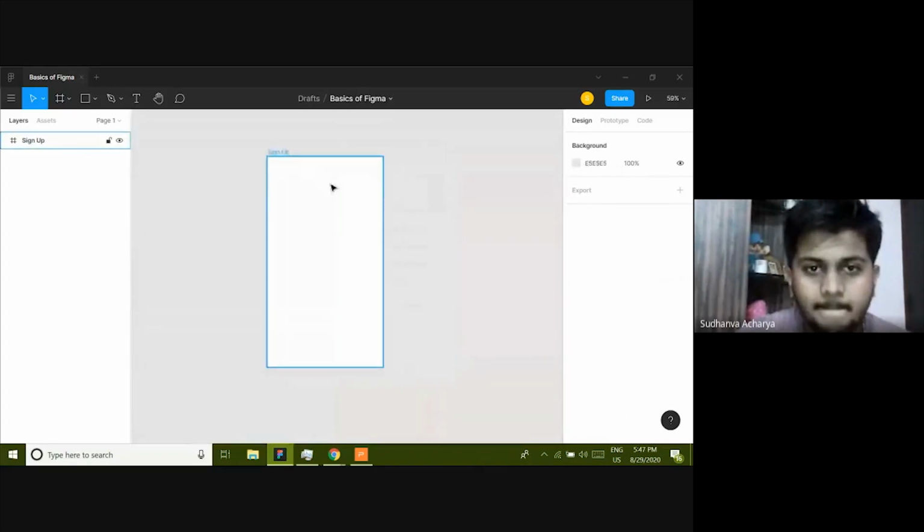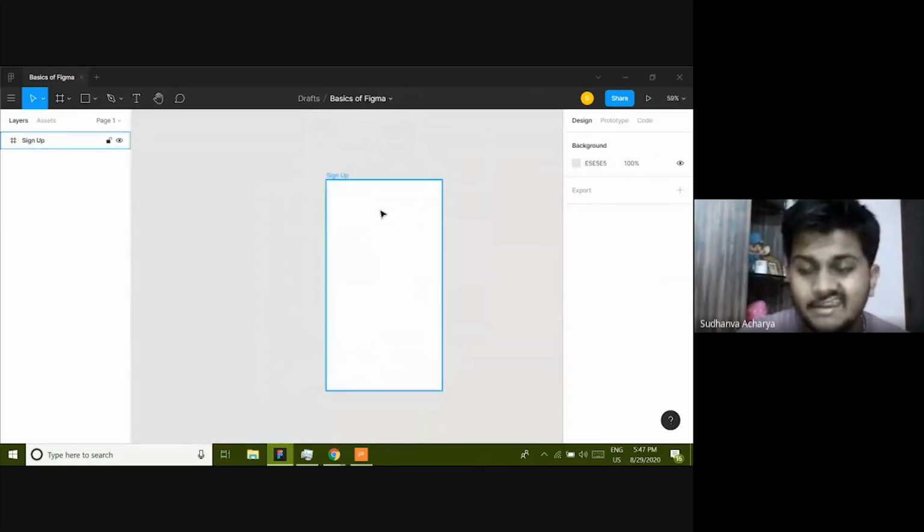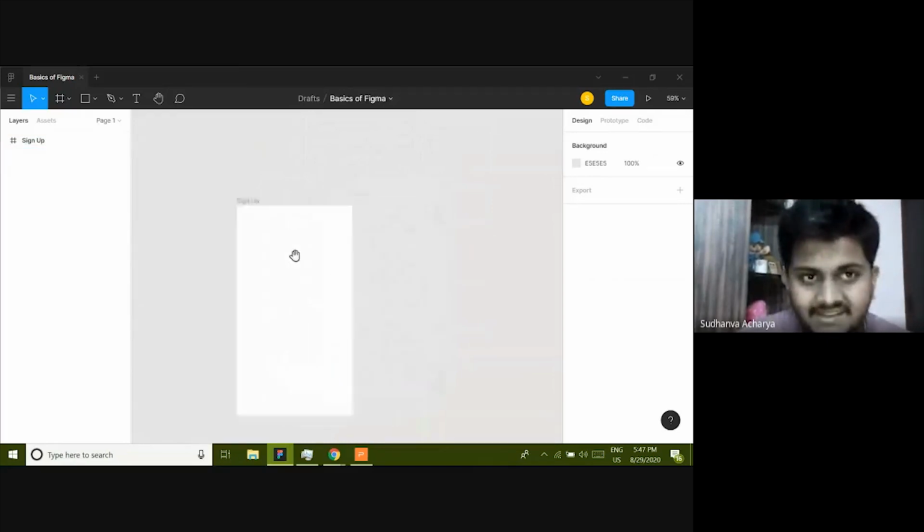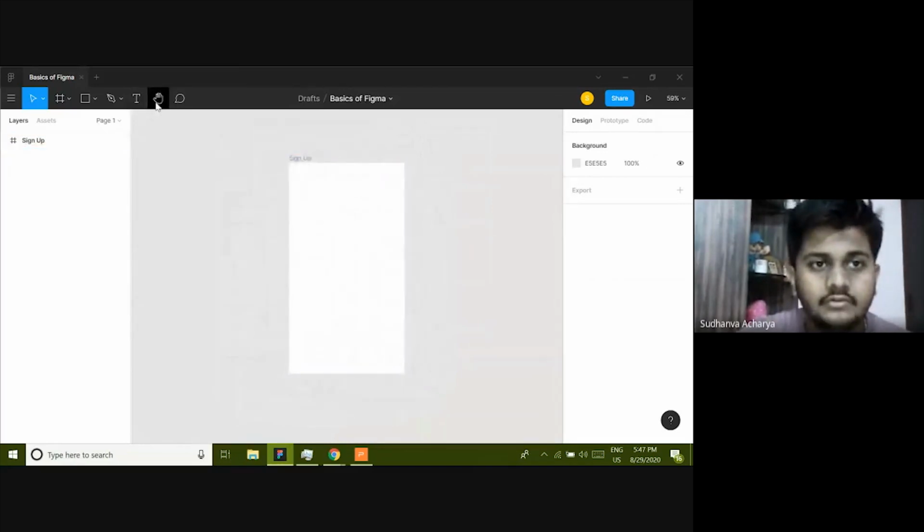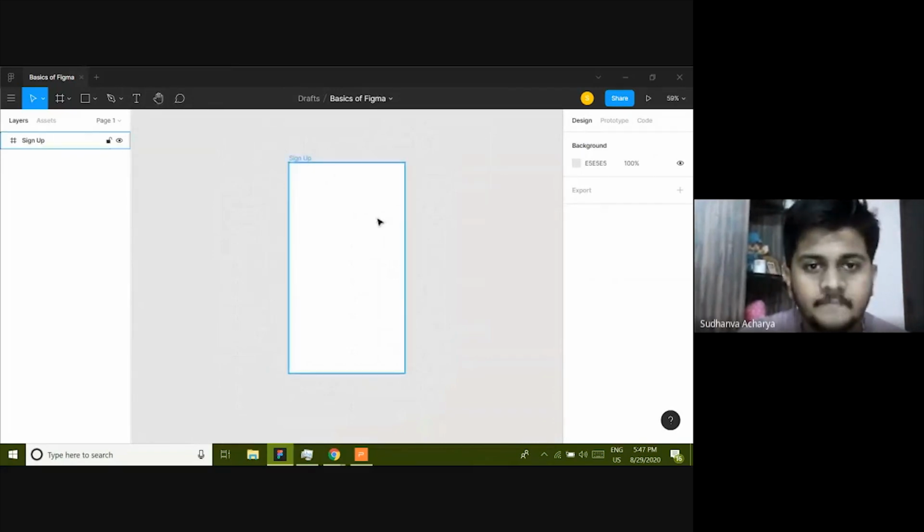Now, how did I pan here? This is by clicking on the middle mouse button. I'll just click on my middle mouse button and I will get this hand tool. Or else you can also press H on your keyboard to get this hand tool.